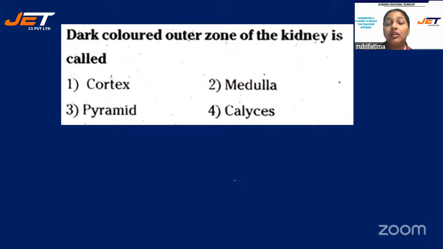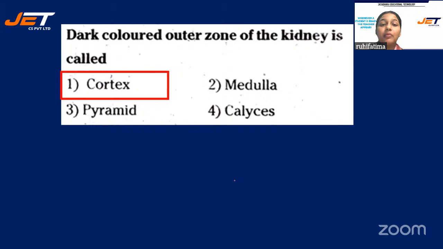Next question. Dark colored outer zone of the kidney is called. Your options are number one, cortex, number two, medulla, number three, pyramid, number four, calluses. We are talking about the dark colored outer zone of the kidney. Is it cortex, medulla, pyramid, or calluses? All right, the correct answer is option number 1, cortex. Those who have selected cortex, they all are correct.